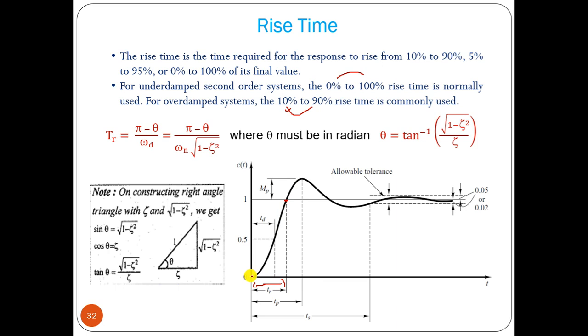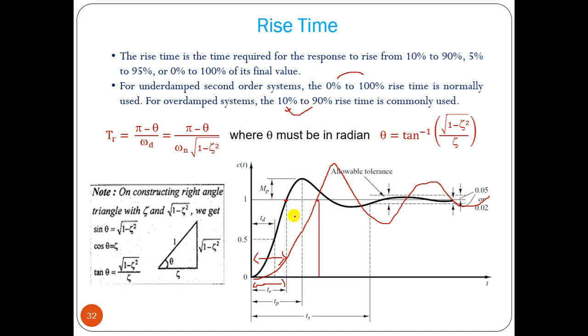If rise time is smaller and smaller, your system will be faster and faster, right? Suppose there is another plot like this. Then the rise time is here, so it will take more time to reach the steady state value for the first time.